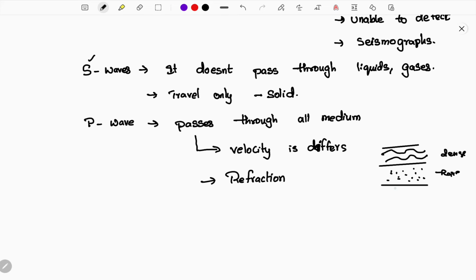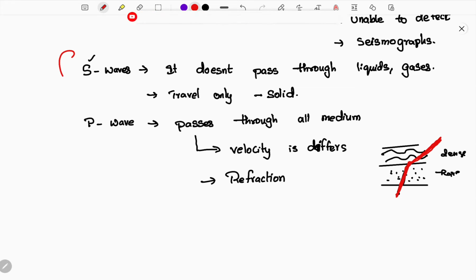When a seismic wave passes from one medium to another, it will not pass through in a straight line. It will be deflected, and this deflection is called refraction. Now you understand what refraction is.